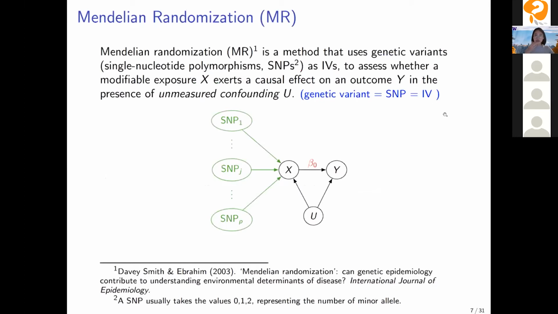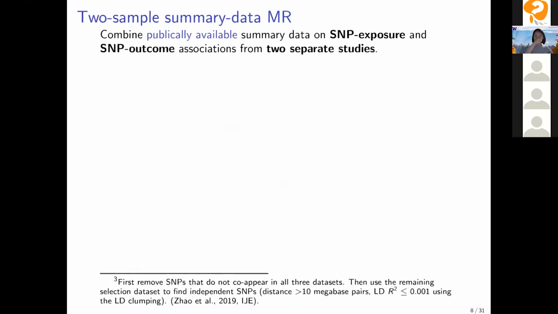In summary, Mendelian randomization is a method that uses genetic variants, also known as single nucleotide polymorphisms, aka SNPs, as instrumental variables to assess whether a modifiable exposure X exerts a causal effect on the outcome in the presence of unmeasured confounding U. In this talk, I'll use genetic variant, SNP, and IV interchangeably. In Mendelian randomization, a particular design is called two-sample summary data Mendelian randomization. It combines publicly available summary data on SNP-exposure and SNP-outcome associations from two separate studies.